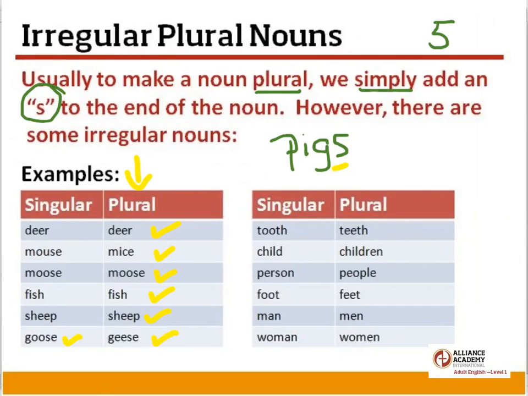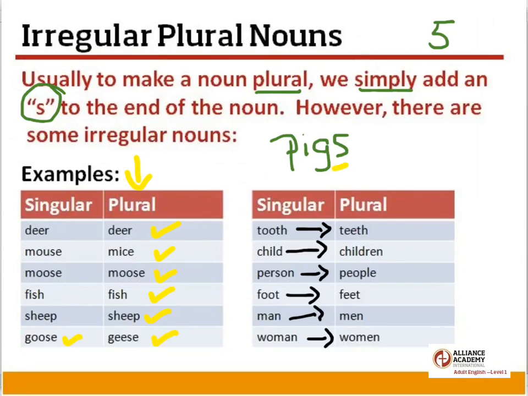Now, while we are talking about irregular nouns, I thought it would be a good idea to look at some other nouns that do not follow the same rule. Tooth becomes teeth. One child becomes two children. One person becomes two people. One foot, but two feet. One man, but two men. And one woman, and maybe two or three women.